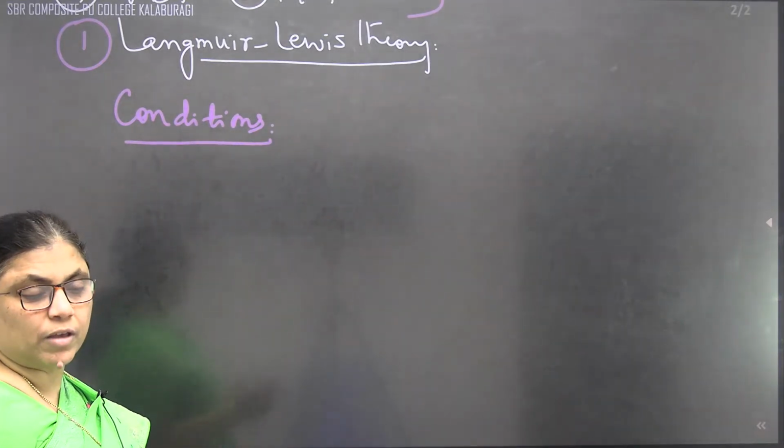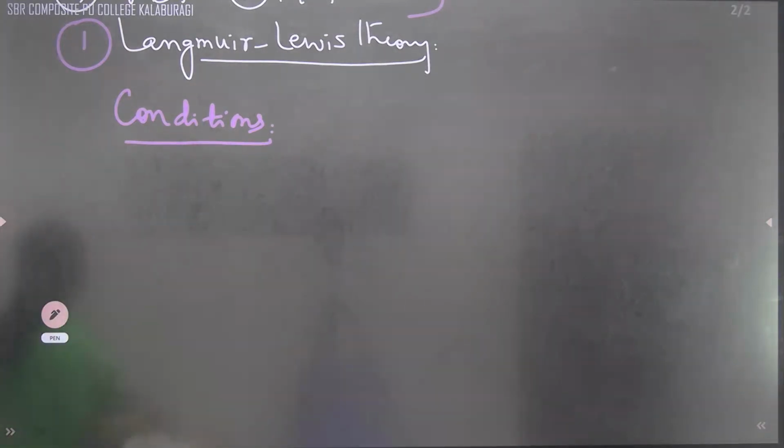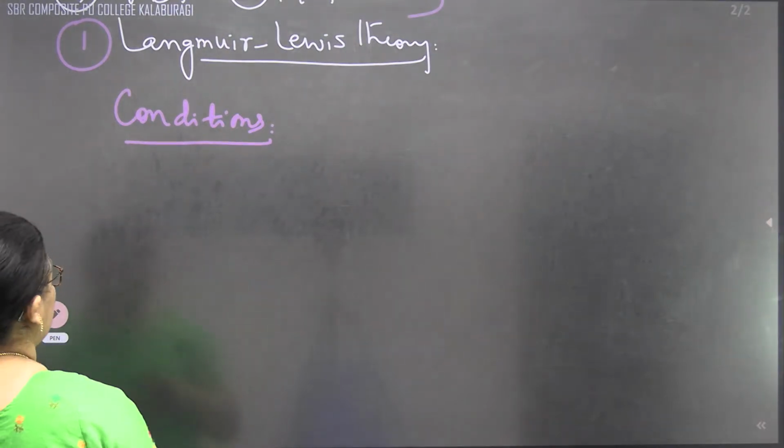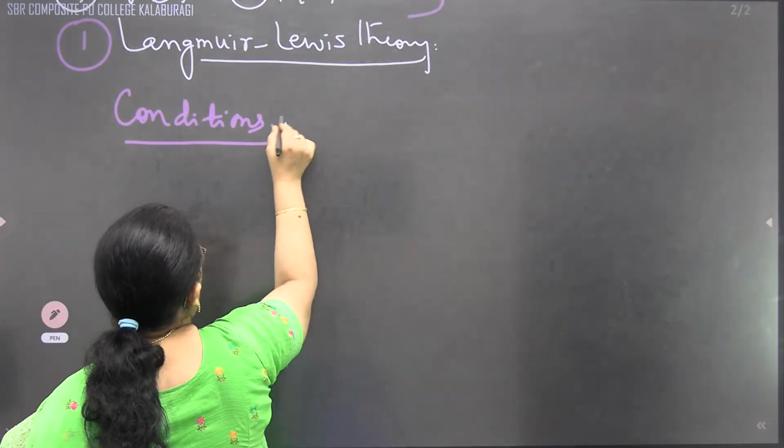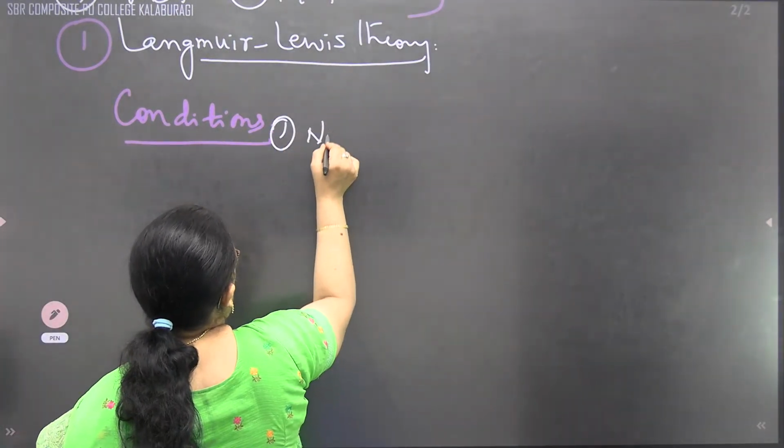So here are the conditions to form a covalent bond. What is the first condition? Number of valence electrons.